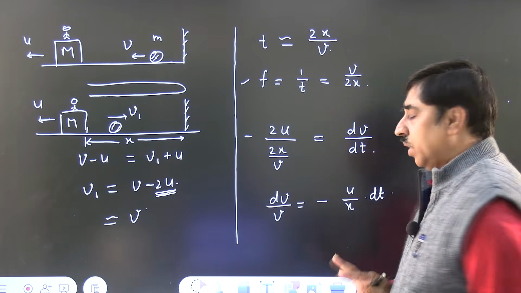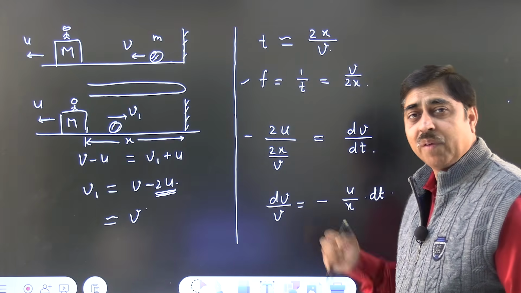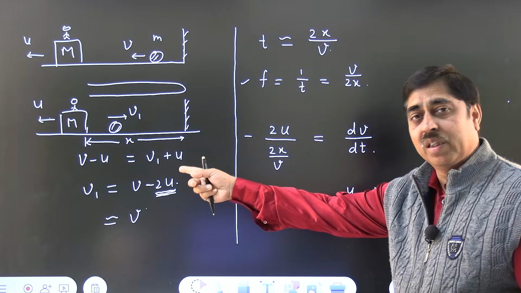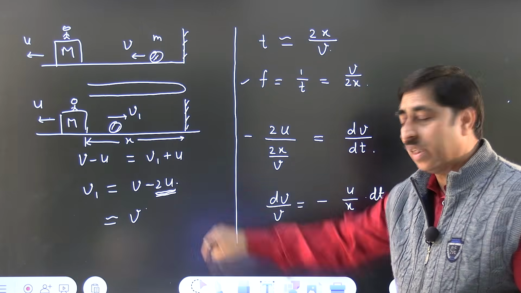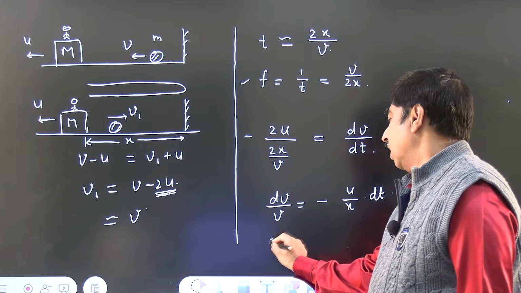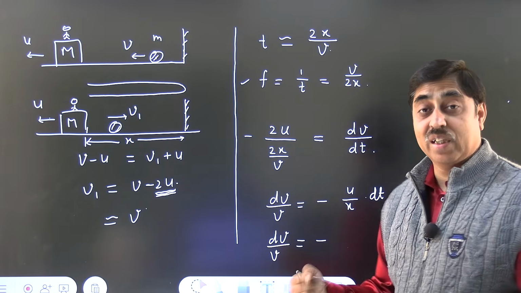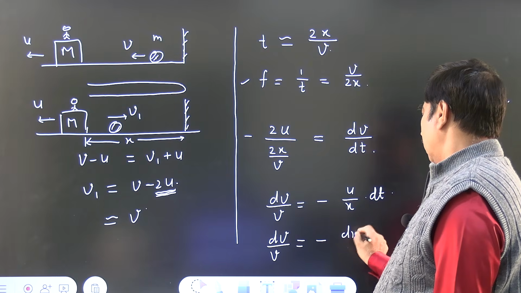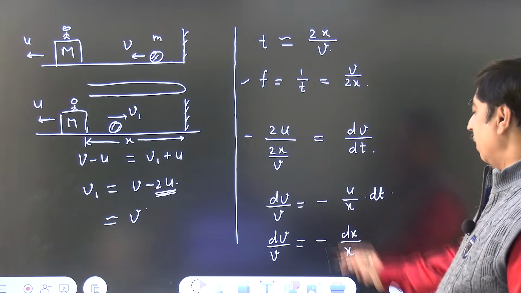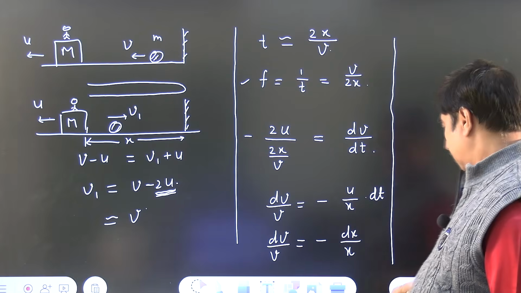Now, this looks a bit clumsy, but if you take note of a minor thing, it simplifies. In fact, it gives you the result. And that observation is that u is nothing but dx by dt. So, in place of u, I am writing dx by dt. dt will cancel out. Can you see that? It will become like this. So, dv by v is equal to minus dx by x. As simple as that.